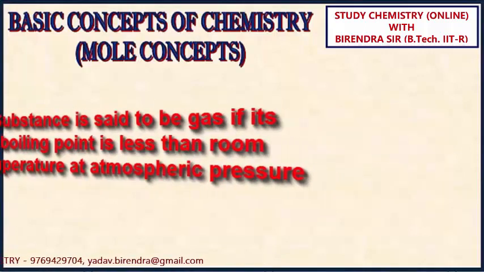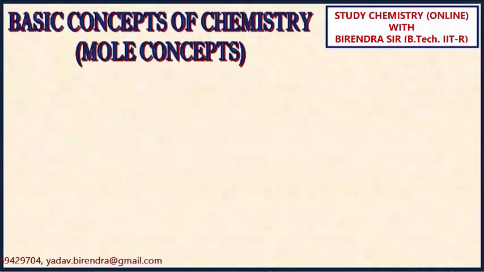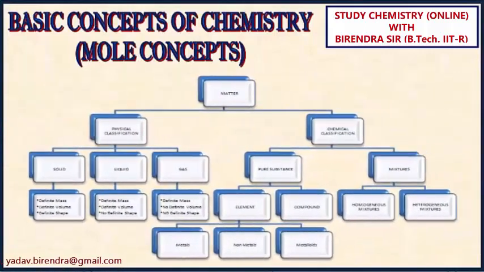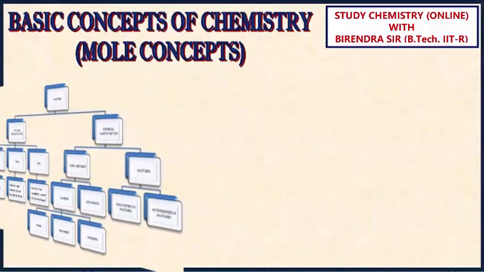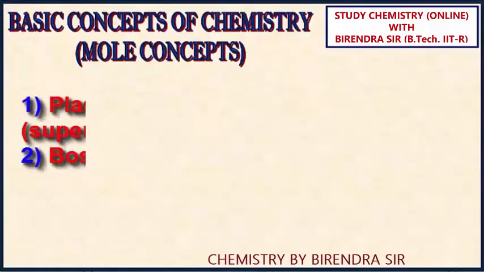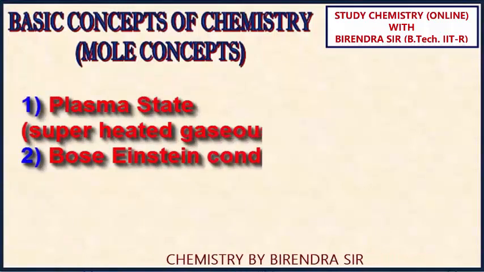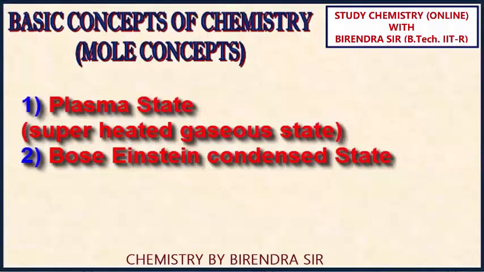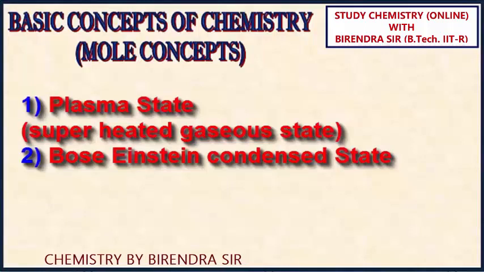Dear students, although solid, liquid and gas, these are the three main physical states, but in research, two more physical states have been discovered. Number one, plasma state, also known as superheated gaseous state.